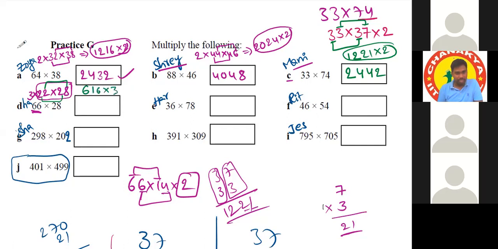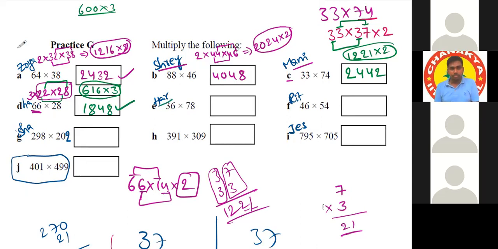Now you have to triple the number. 600 3 times is how much? 1800, then 48. So 1848. That's all. Very good.